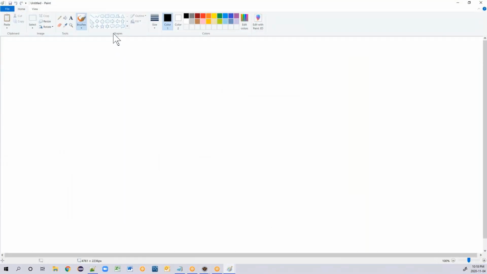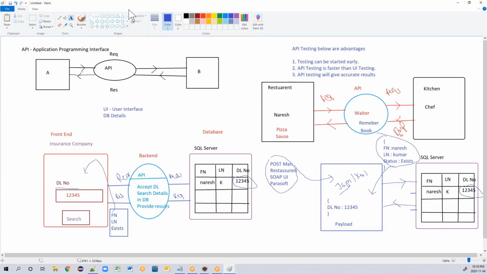If you are doing your API testing, still you can say your application will not have any defects. This is your front end, and you have data in the database, right? So let me take that back. This is the one I'm referring to, right? Okay, so let me select this.